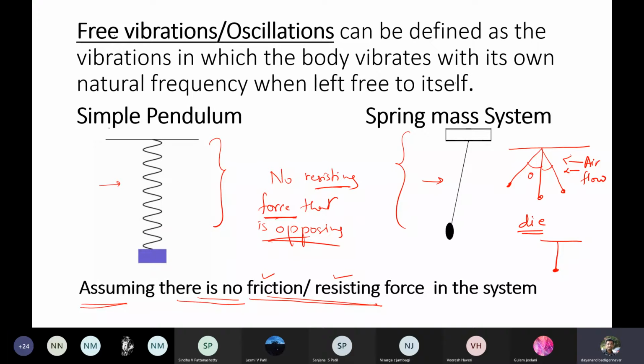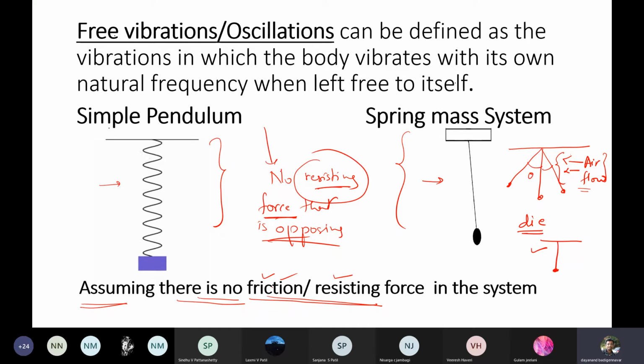But in free vibrations, it is not like that. There is no resisting force at all. Now in a lab, when you do the experiment, the resisting force or the frictional force is in the form of airflow. Therefore, the simple pendulum comes to the equilibrium position like this after some time. You are getting the point? But in free oscillations, you don't have any resisting medium. No resisting medium at all. No resisting force at all.